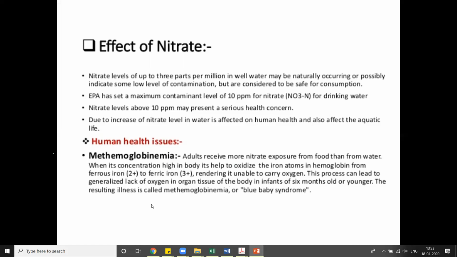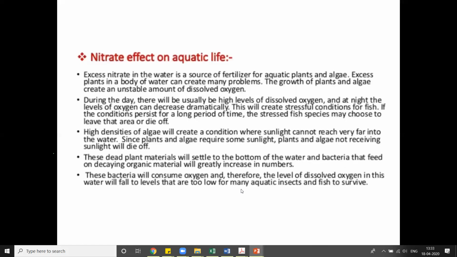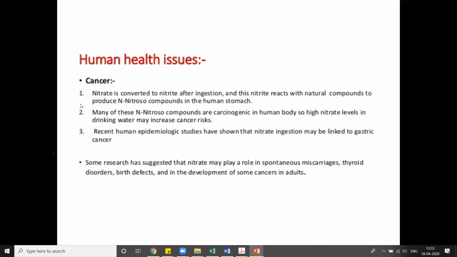Okay, the result is blue baby syndrome. Okay, this syndrome is also known as blue baby syndrome. Again, human health issues. Cancer can also occur. What is happening when you are ingesting a high amount of nitrate? It is causing nitroso compound accumulation in the human stomach, and it is also causing cancer from drinking water.